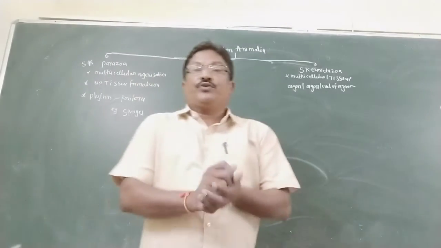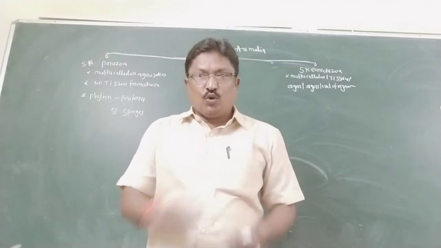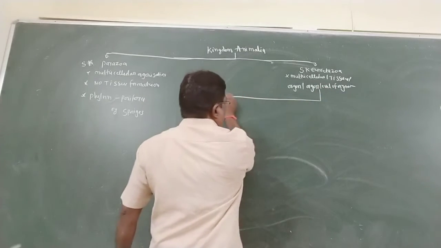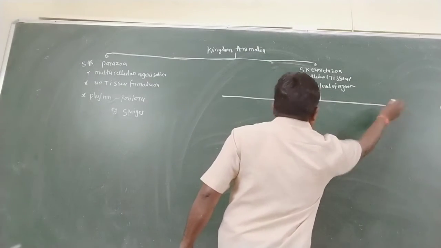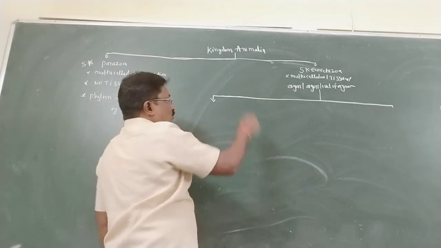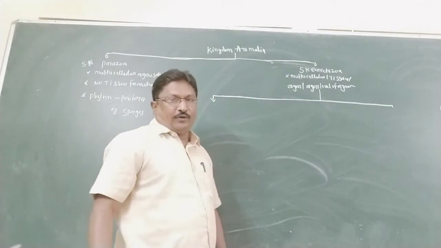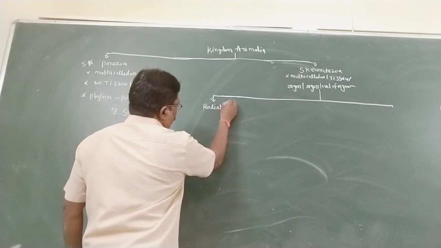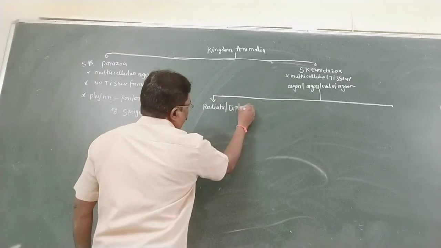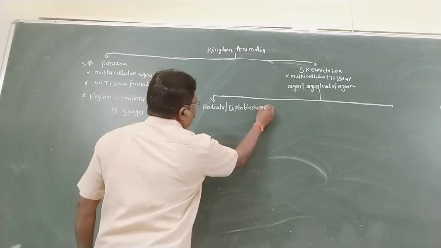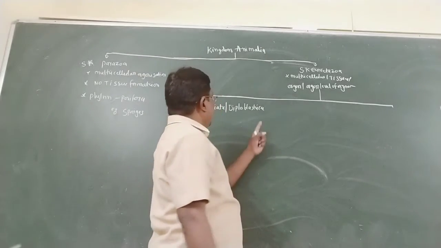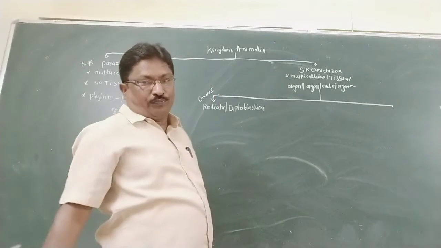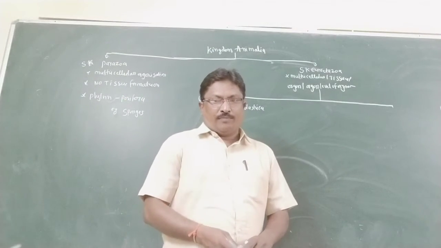So subkingdom Eumetazoa is divided into two grades. How many grades? Two grades. Grade 1 Radiata, or Diploblastica.